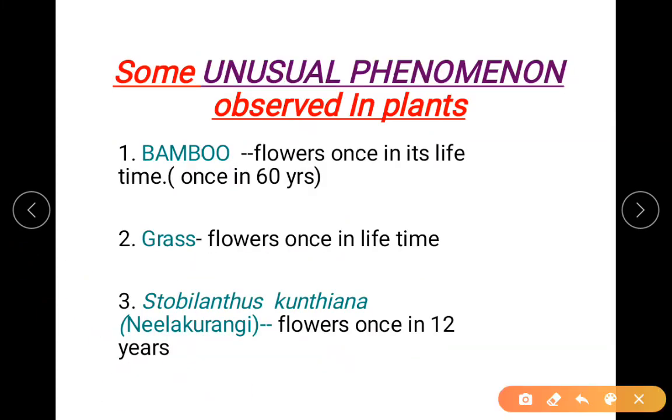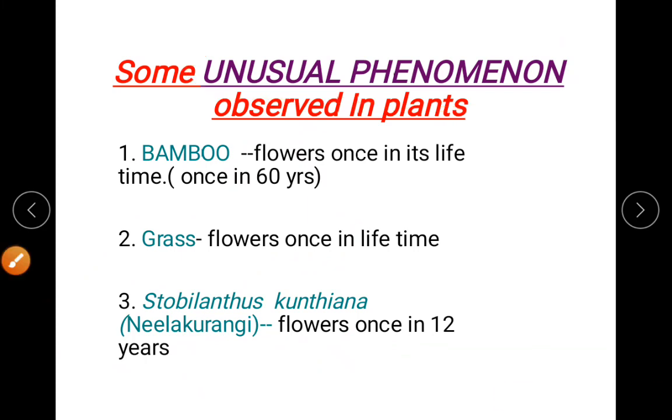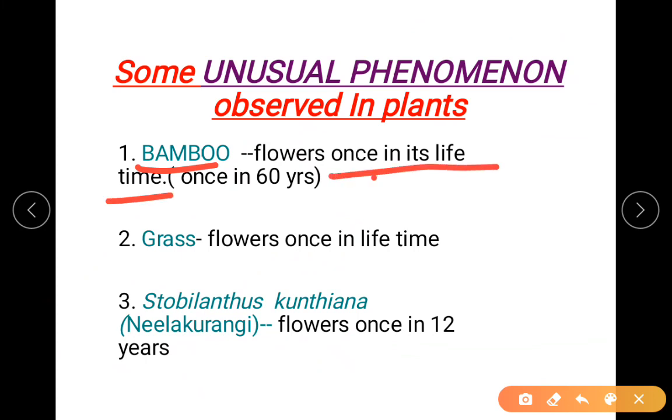Now there is also a unique action occurring in plants. The unique flowering period, which we call an unusual phenomenon, occurs in plants. So let us see what those unusual phenomena are. Let us take the first example, that is bamboo. It flowers once in its lifetime. Please note, once in its lifetime could have come under annual, since annual means within 1 year. Here bamboo's lifetime is 60 years, once in 60 years. That's why they have not been placed under annual plants.